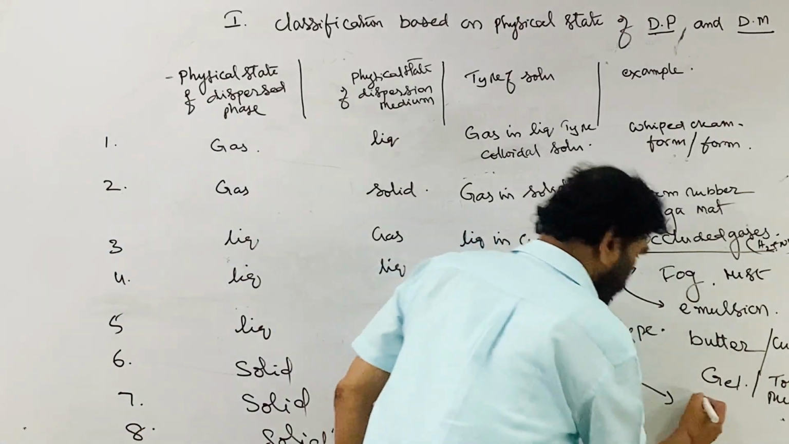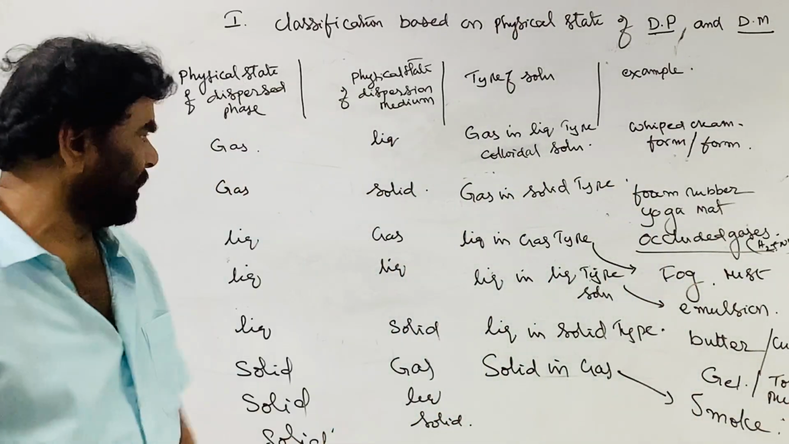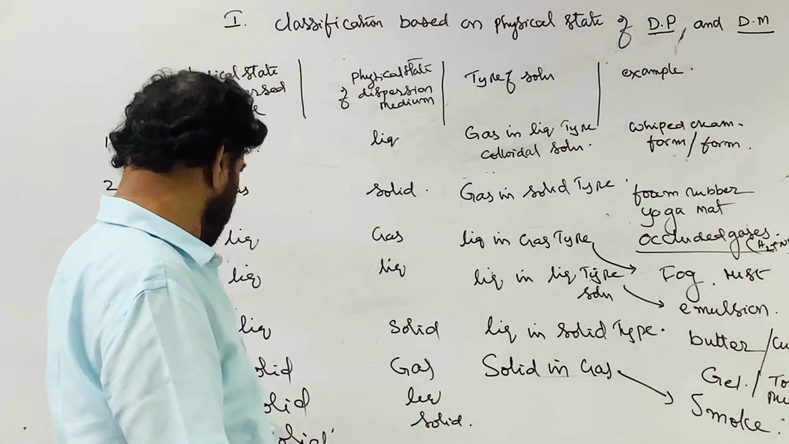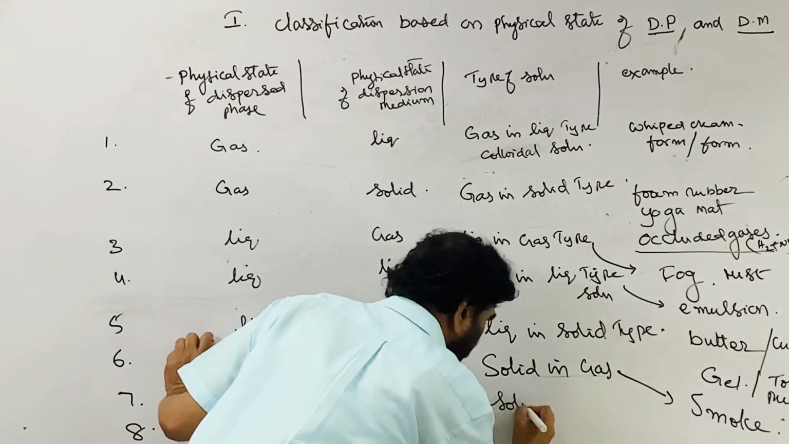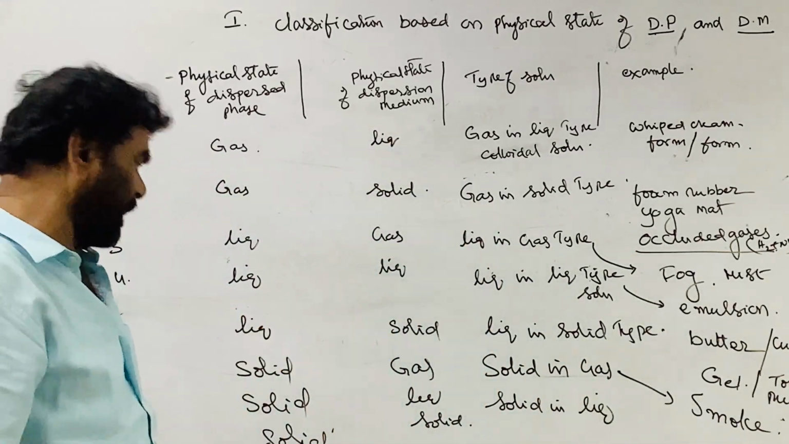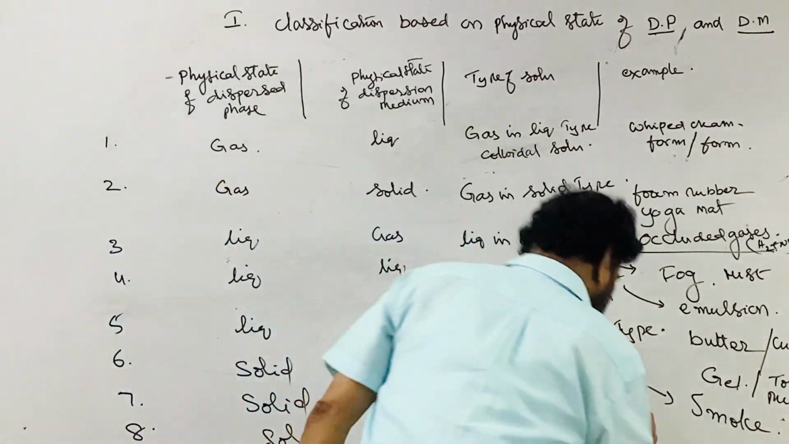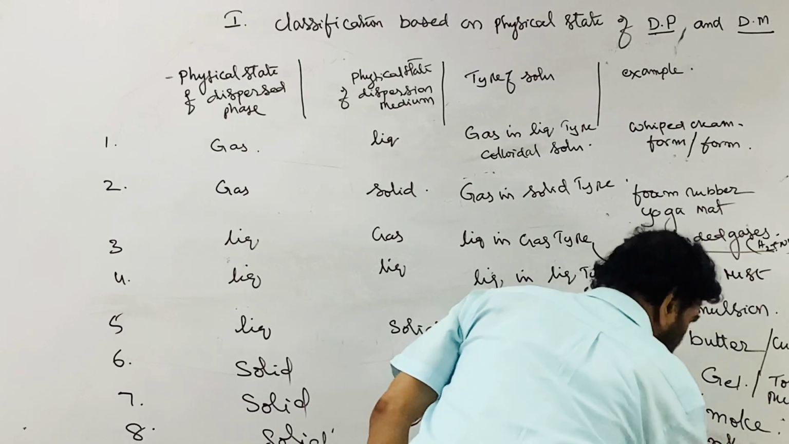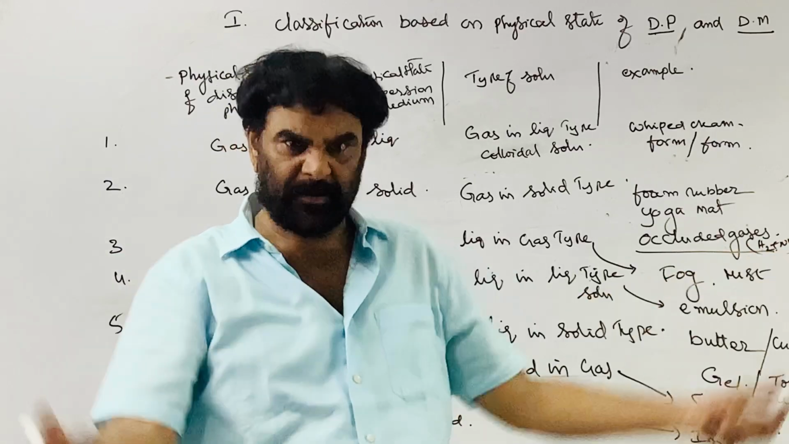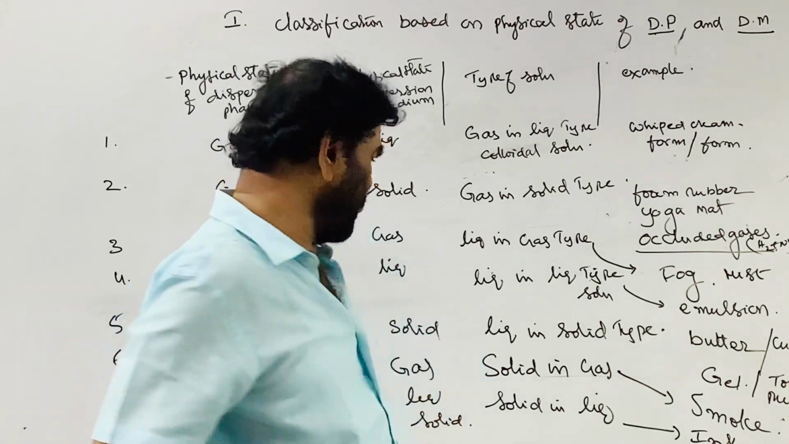This is smoke, where carbon particles are dispersed in the air. And this is solid in liquid type, a colloidal solution. Liquid is the major component, solid is the minor. There are many examples. This is ink. You prepare the ink: take a solid dye, blue dye, and add it to the water. The dye in the ink is the colloidal solution. That is, solid is added to the water, the liquid, so that is solid in liquid type.